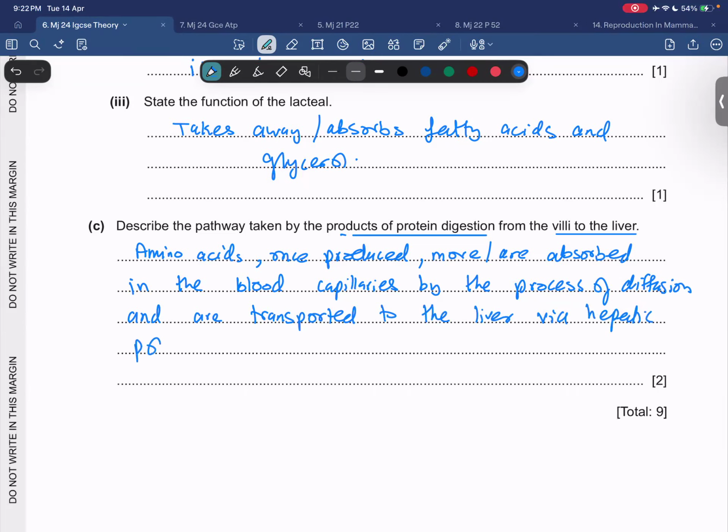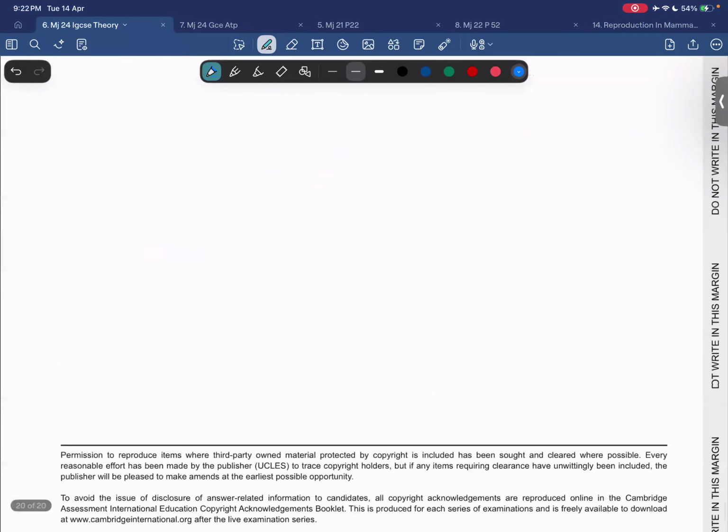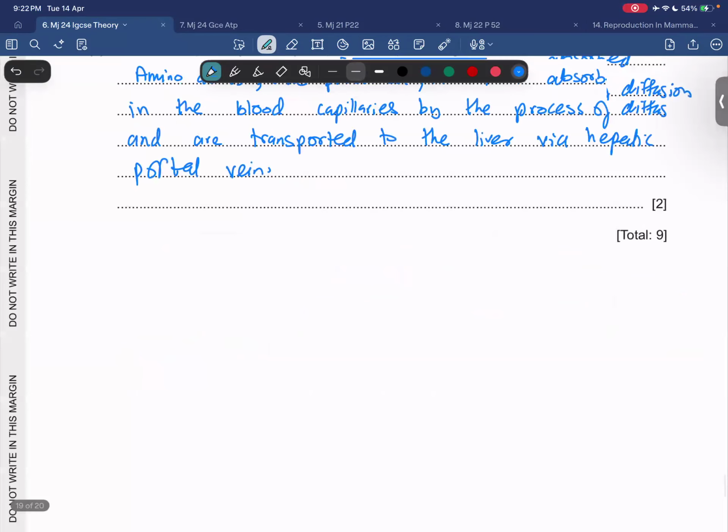Hepatic portal vein, right? Hepatic portal vein। All right, so this concludes IGCSE 24।